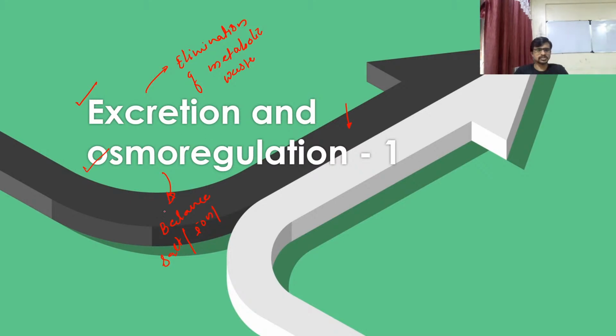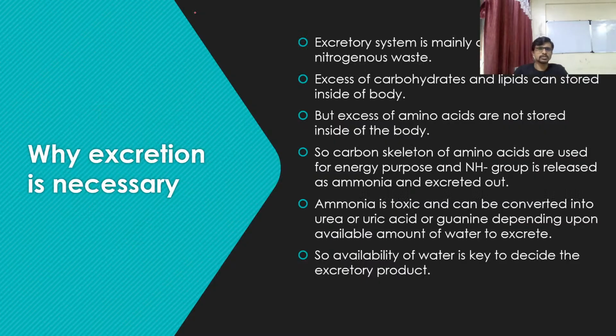So let's see why excretion and osmoregulation are necessary. In our body, in the process of metabolism, there are different types of chemicals that are metabolized.